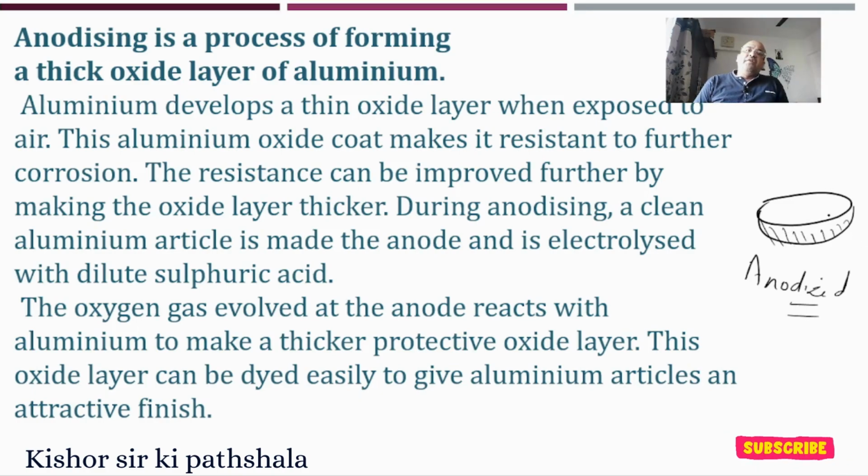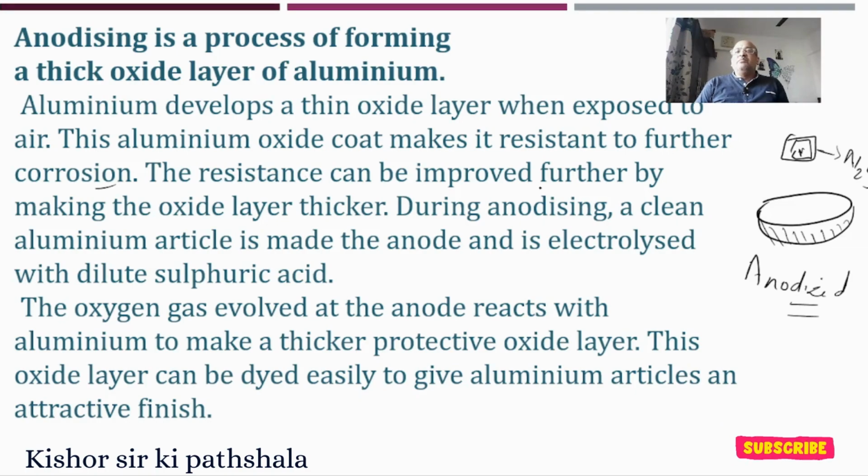We are developing a layer of aluminium oxide on it, so it is resistant to further corrosion. The aluminium inside will be prevented from corrosion, so that it will not react with air.